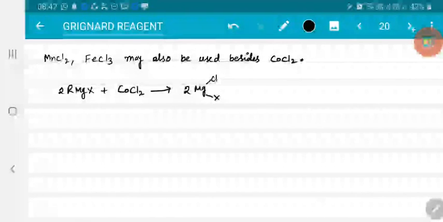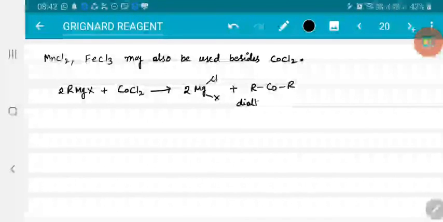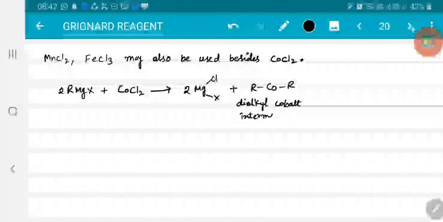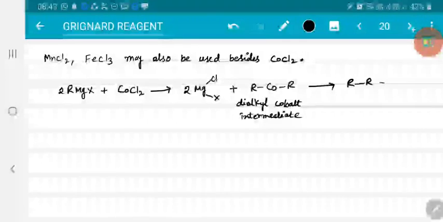So R minus is lost, the chlorine came here, so you will get R2Co. This is nothing but the dialkyl cobalt intermediate. Then finally it will form the R-R type alkane and cobalt is obtained. So this is how the coupling reaction occurs, right?